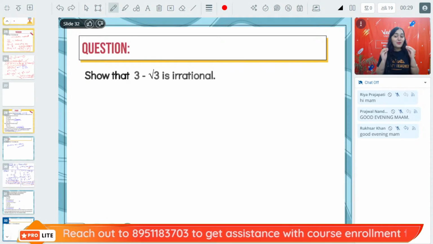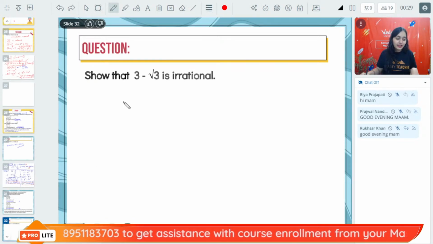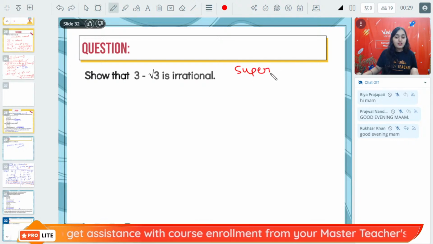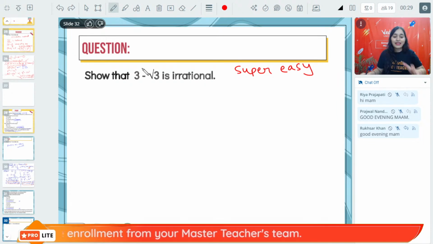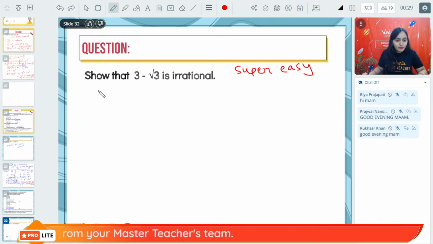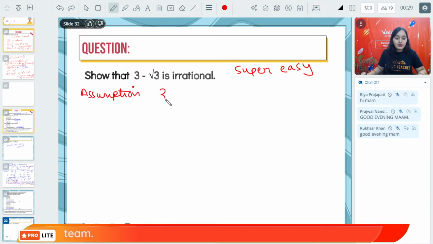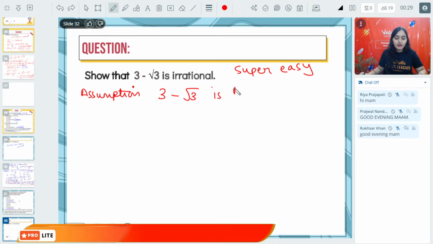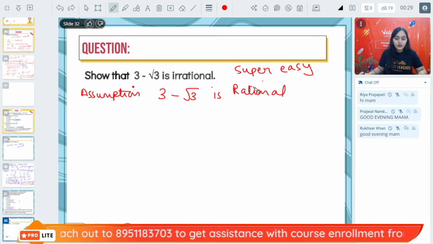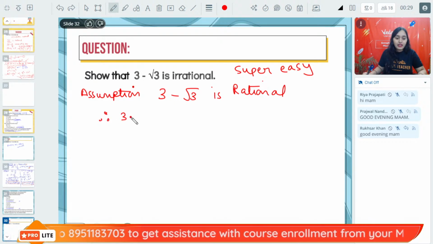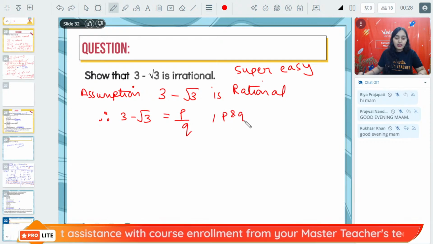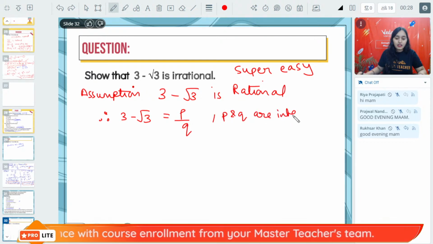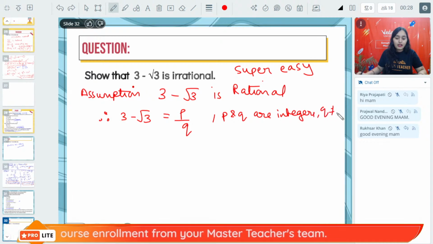Alright, now one more type of question which can come in your exam. Now this is super easy. Super easy to prove. Again, we will use contradiction method. Let us assume that assumption. Our assumption is 3 minus root 3 is rational. Therefore, 3 minus root 3 will be equal to P upon Q, where P and Q are integers, Q not equal to 0.